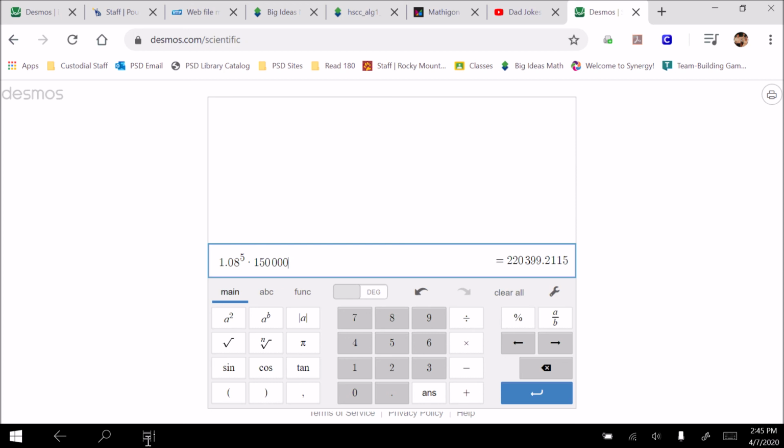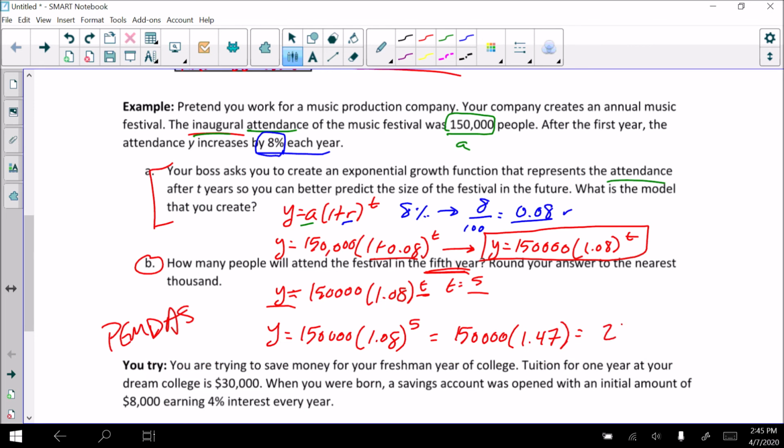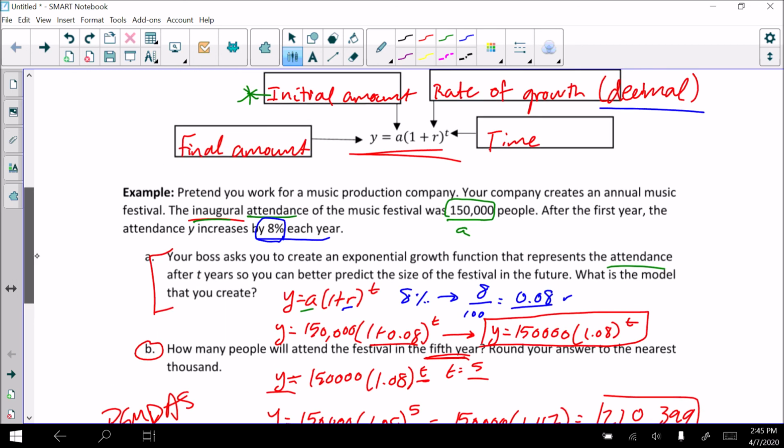So I can't leave that as a decimal because I don't want to have 0.2 of a person show up to my festival. That would be kind of morbid. Instead, I'm just going to round it down. So I'm going to do 220,399. Okay. So it's going to be 220,399 people making my festival. Maybe another 5. Okay. So this is an example of an exponential growth problem.